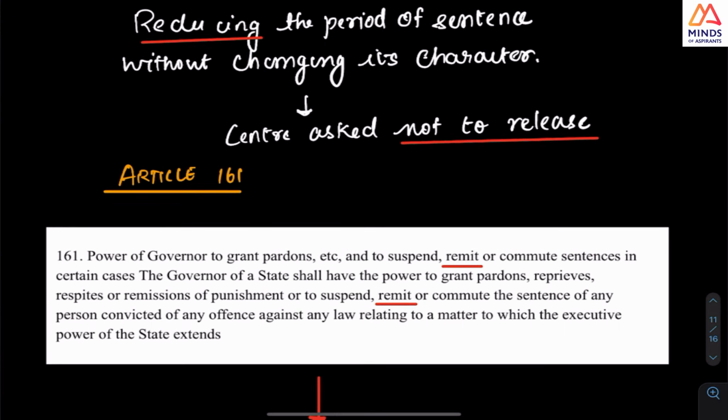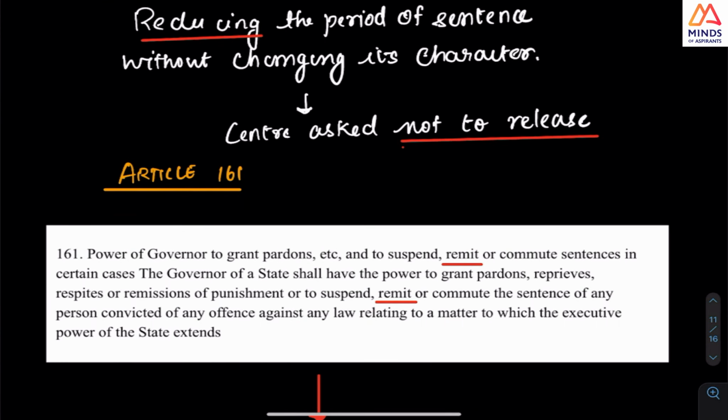And what happened immediately was, now again, the appellant went through Article 161 wanting remission.